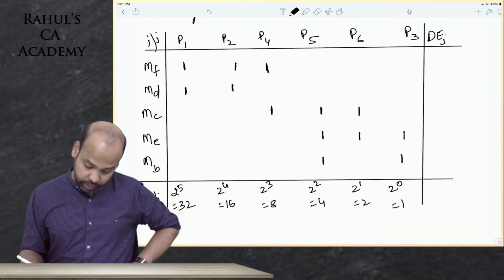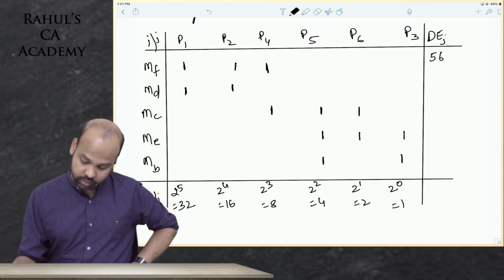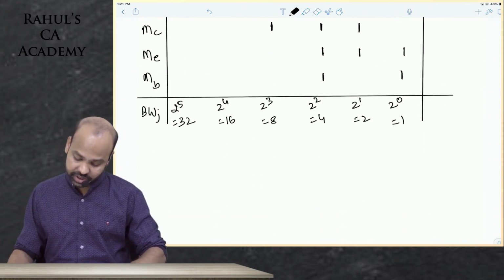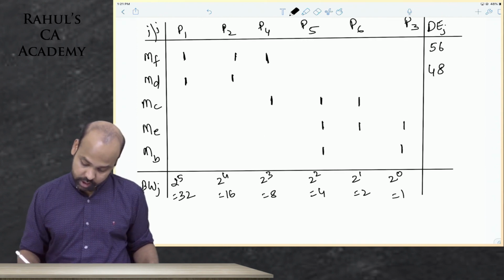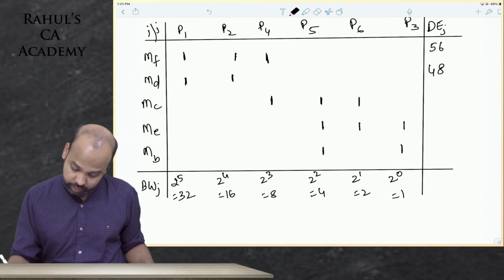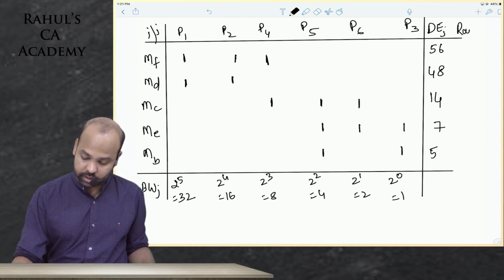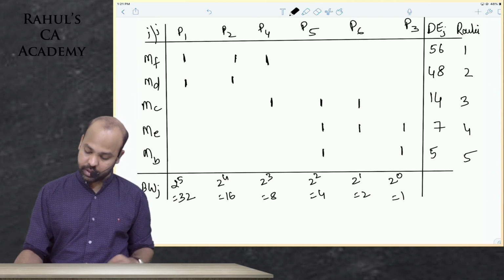So 32 into 1 plus 16 plus 8, 48, 56. Same scores, beta, that we had earlier, because those are not changing. 32 and 16, beta, 48. Here it will be 8, 4 and 2, 14. Here it will be 4, 2, 1, 7 and 5. Perfect, guys, you've got the answers. Ranking is 1, 2, 3, 4, 5.